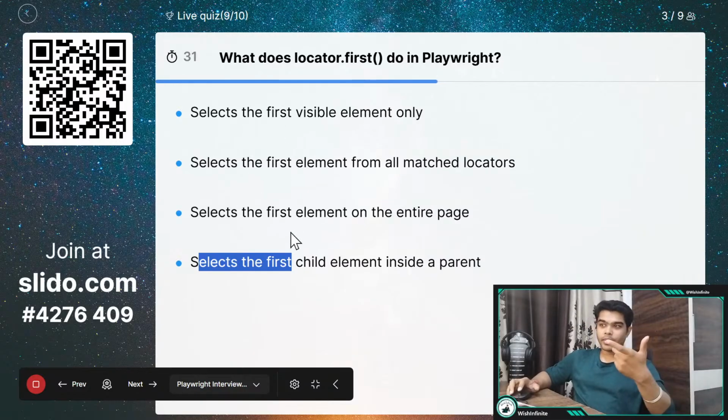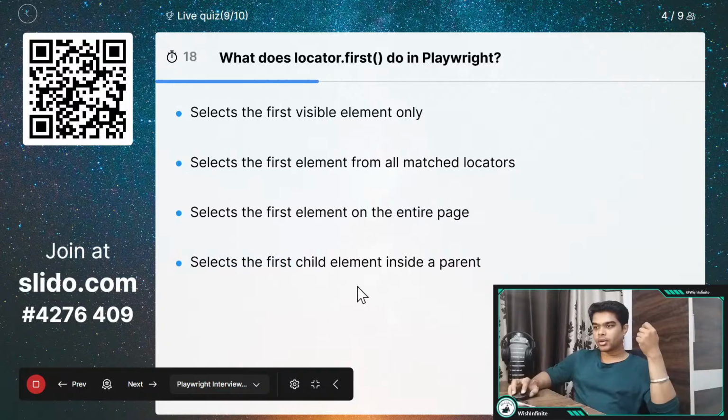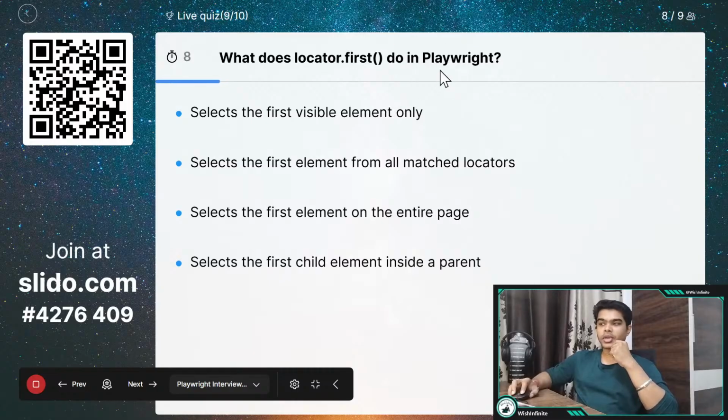Somehow it is selecting the first element, but how will it select? From all the matched locators, from visible elements only, from the entire page, or will it select the child element? You have 15 more seconds left. Sometimes I have also used this first with the locator when you are able to see multiple elements with the same identifier.